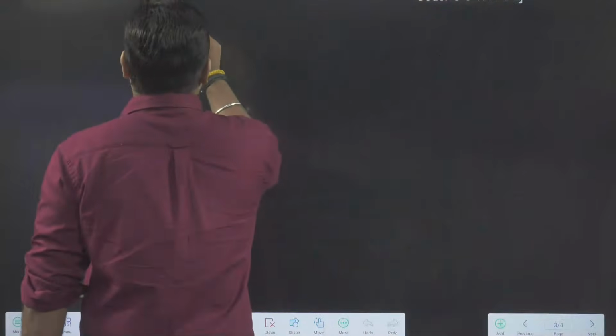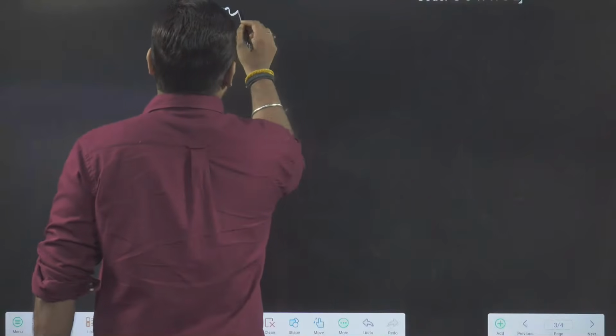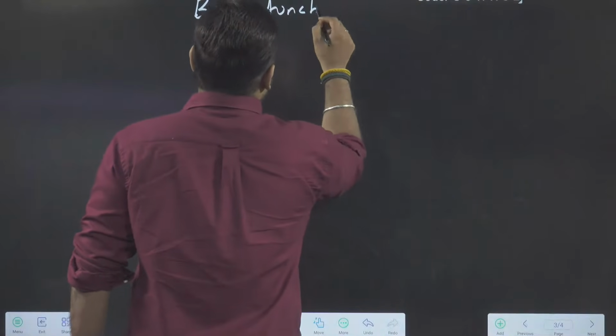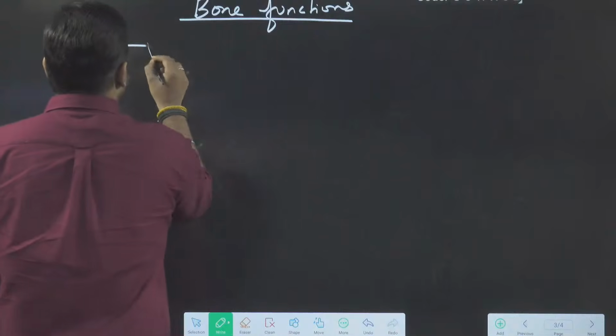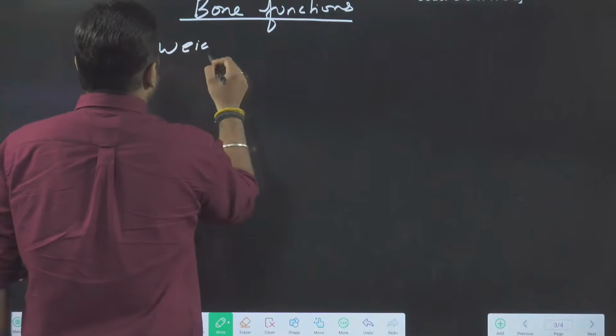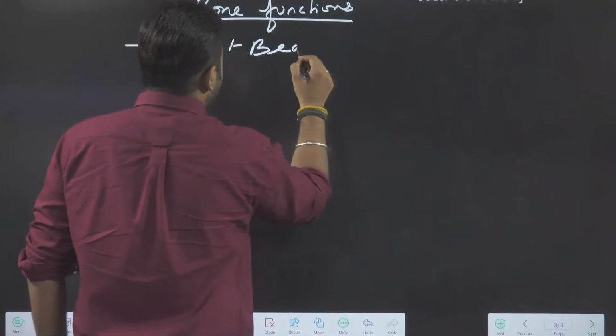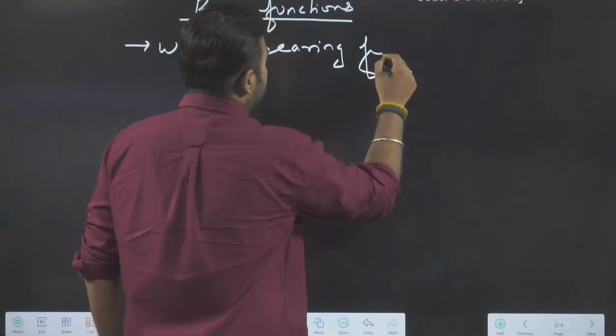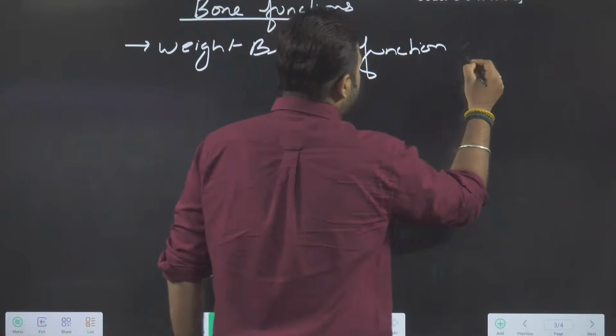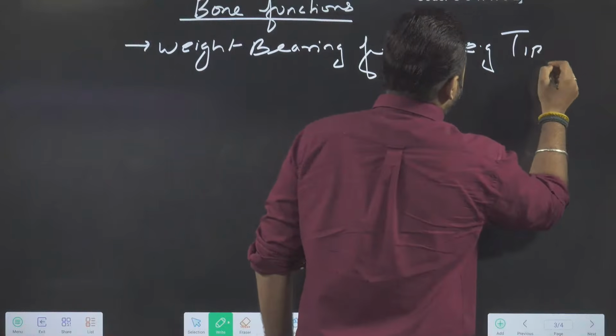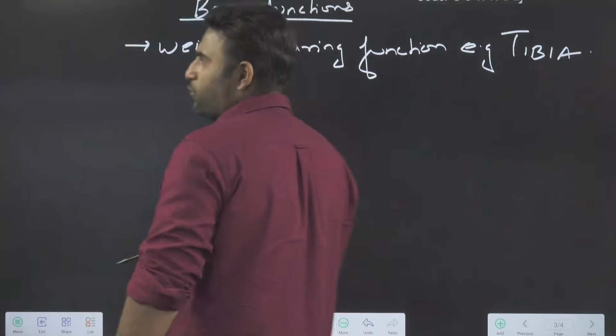Okay, moving ahead. Now talking about bone, what is the function of the bone? Tell me first. What will be some of the functions of the bone? So first of all, weight bearing function, your body weight. For example, a lot of weight is going on the tibia bone.